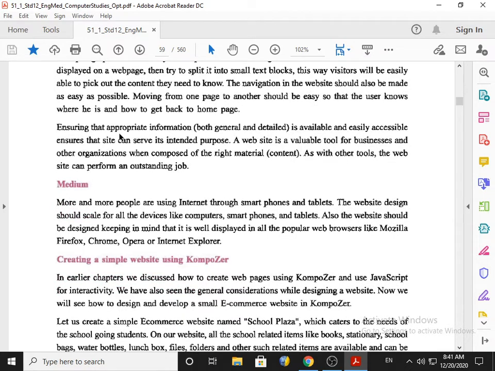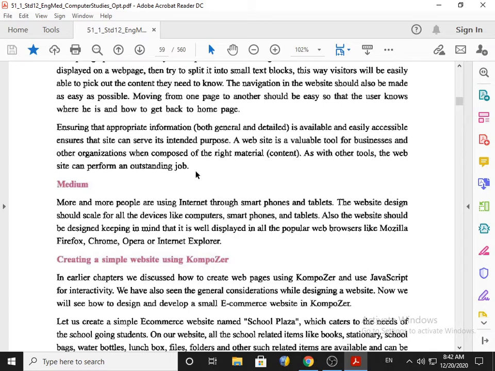Ensuring that appropriate information, general and detailed, is available and easily accessible, and ensuring that the site can serve its intended purpose for which the site is made. A website is a valuable tool for businesses and other organizations when composed of the right material, that is content. As with other tools, the website can perform an outstanding job.